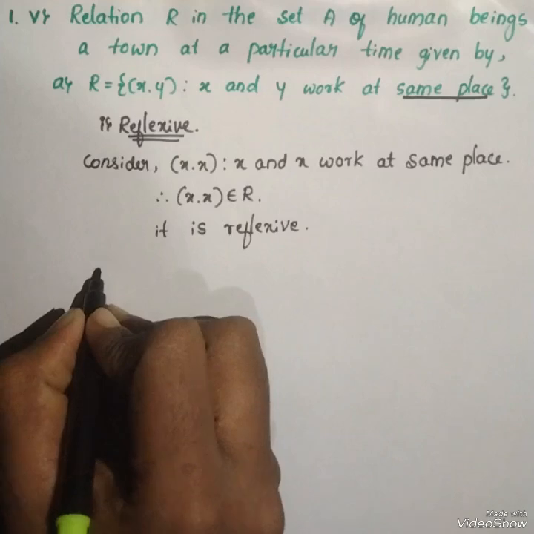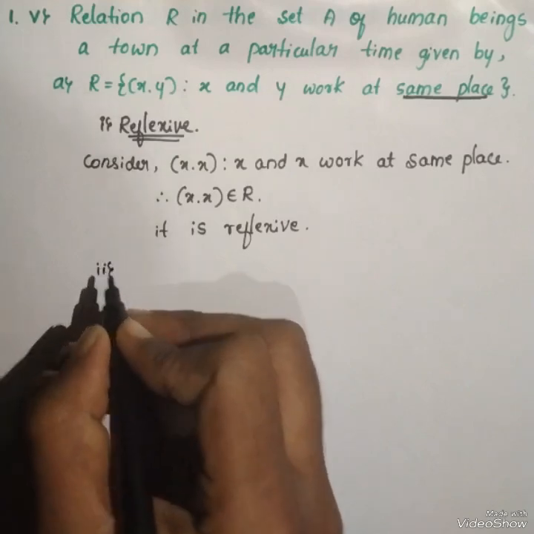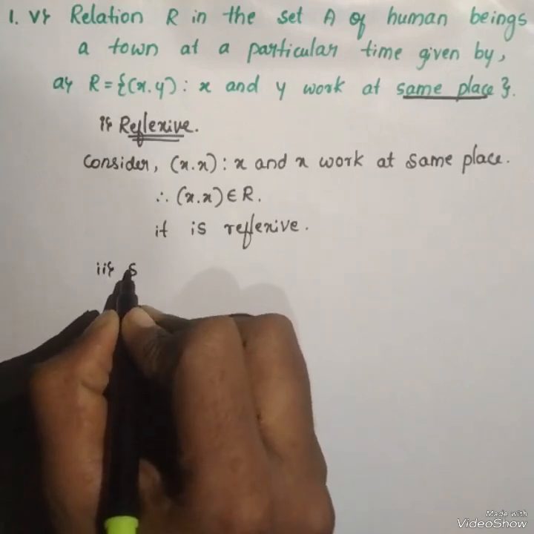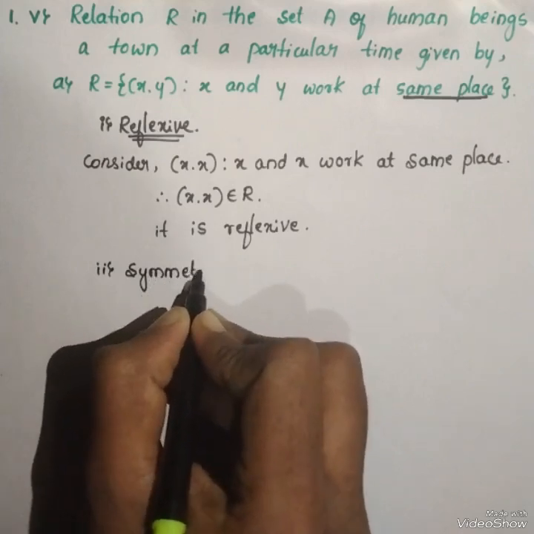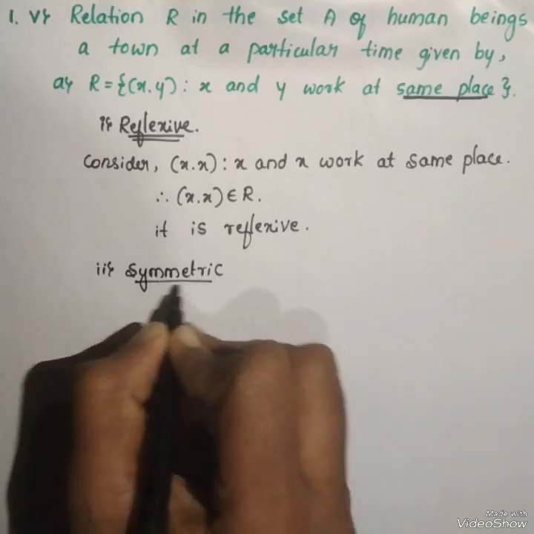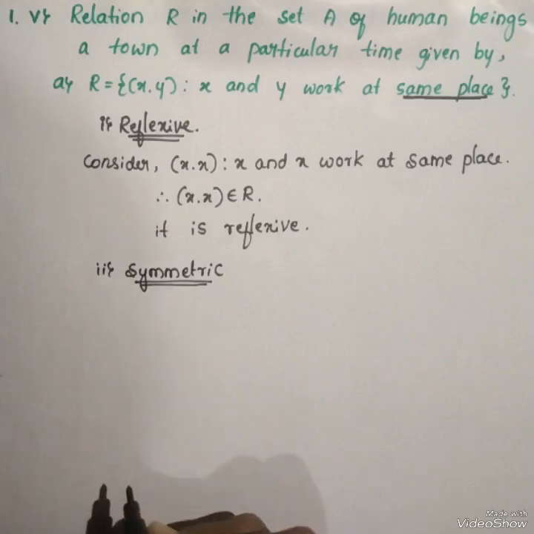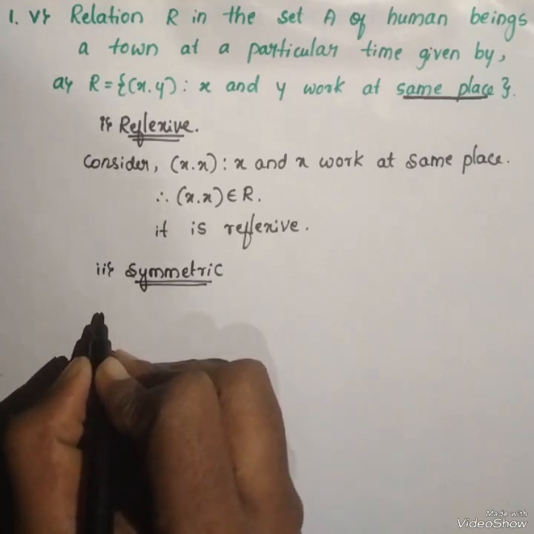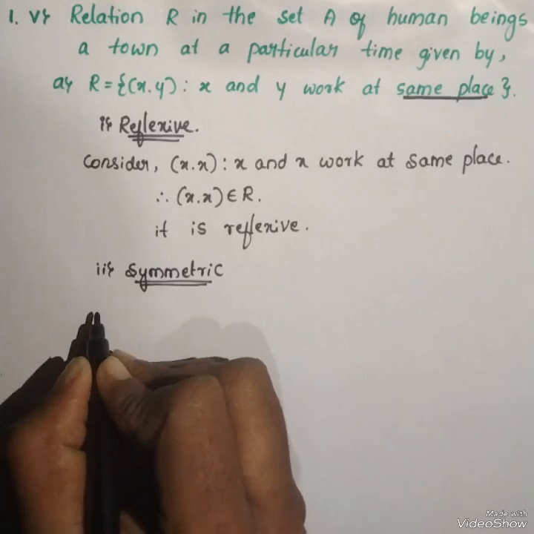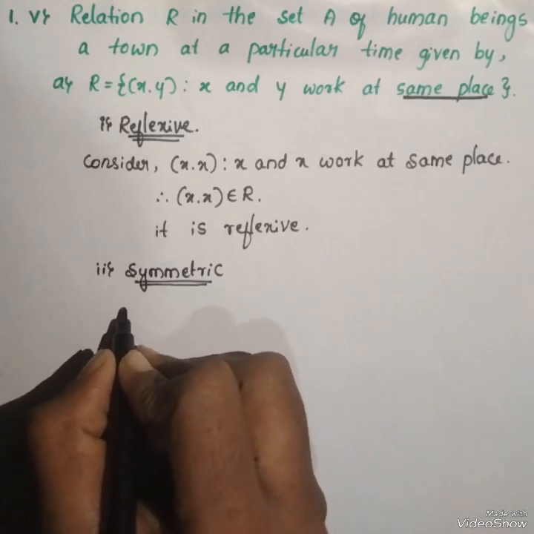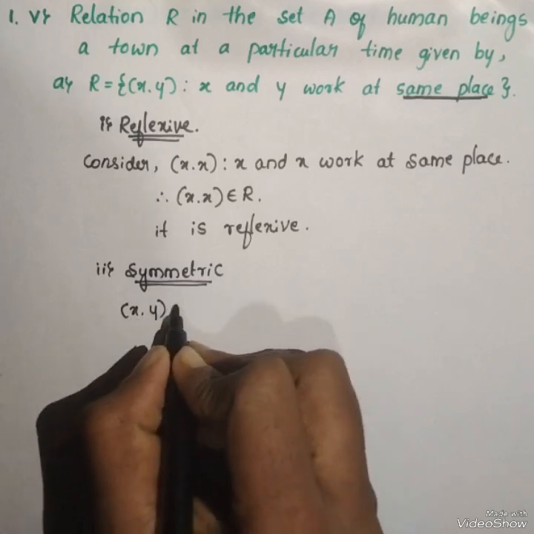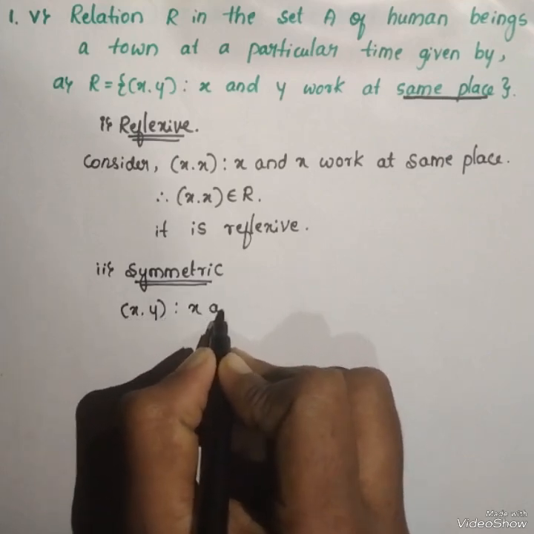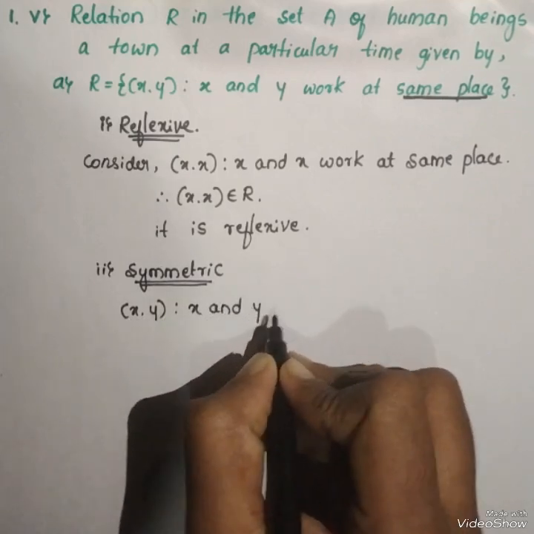Next, the second condition, symmetric. Here we have to consider two persons, x and y. x and y work at the same place.